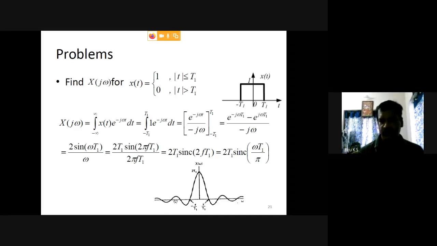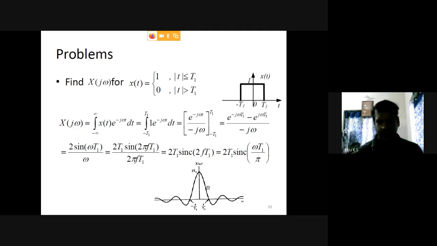So sinc is like this. On the right hand side it is oscillating but decaying, decaying meaning the value is decreasing. The left side is also oscillating towards the left but decaying. So this is a sinc function.